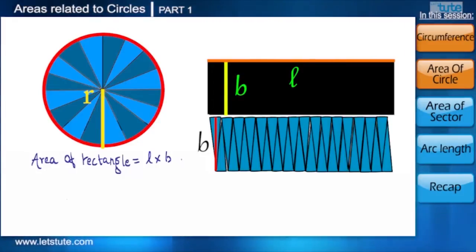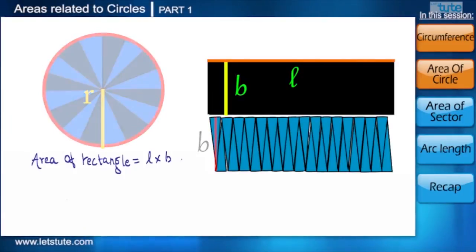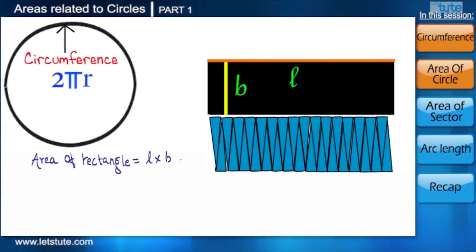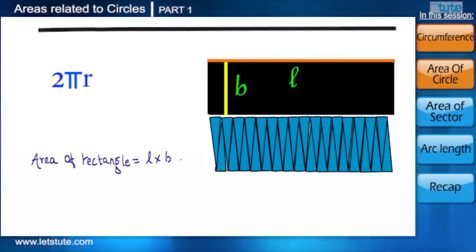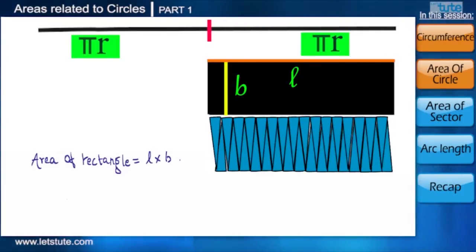But how do we find the value of the length? If we look closely, then the length is nothing but some part of the circumference. So when we compare the length and circumference, we can see that it's half of the circumference, that is pi r.